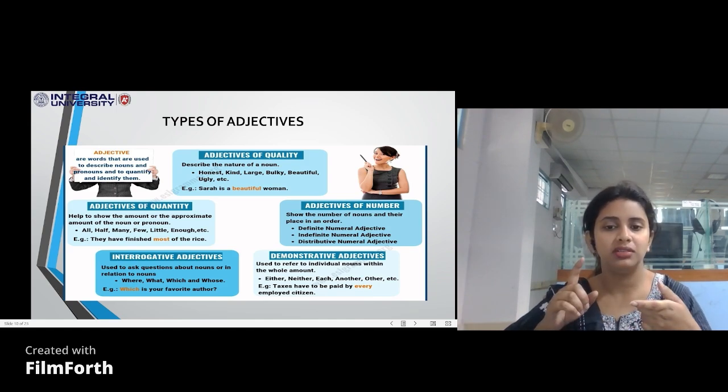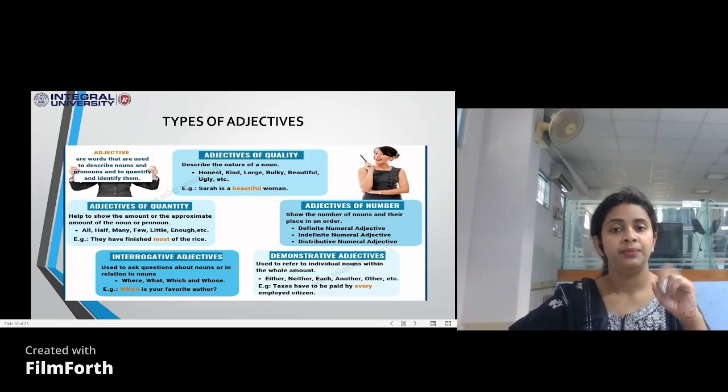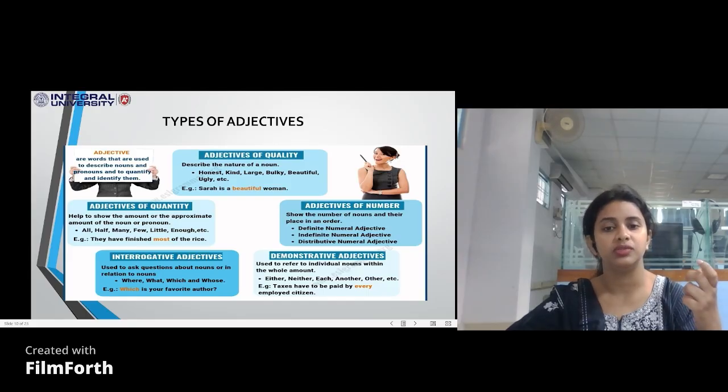So when you are pointing out people, when you are specifying the persons, that is a demonstrative adjective. For example, as it's written here, it is used to refer to individual nouns within the whole amount. So demonstration talks about individuality. You have to point out that specific person. You have to specify.